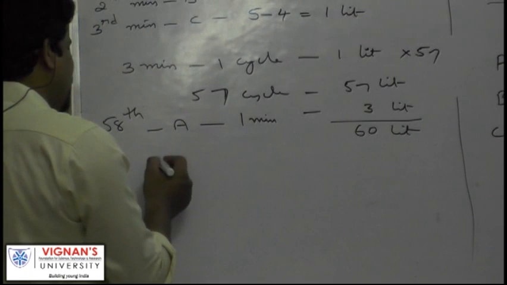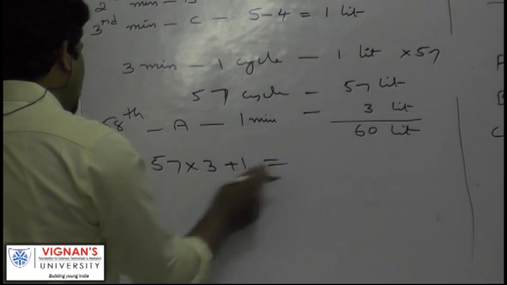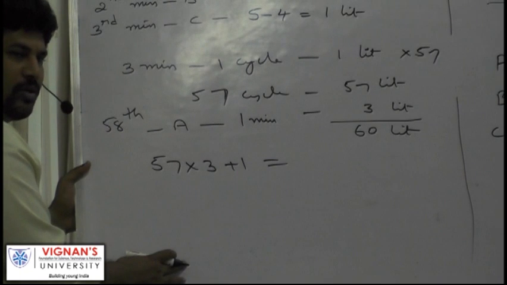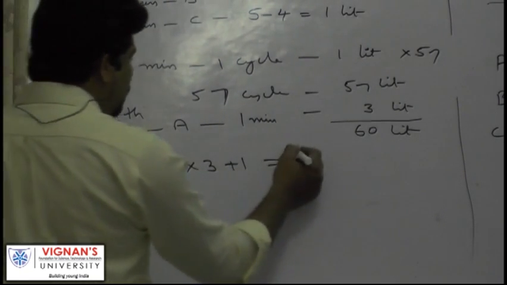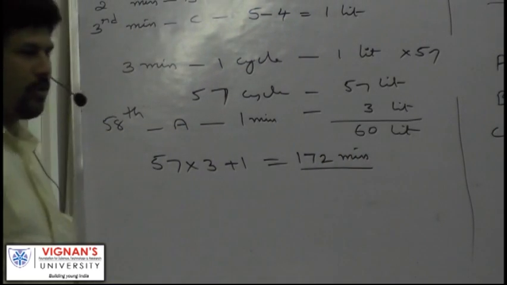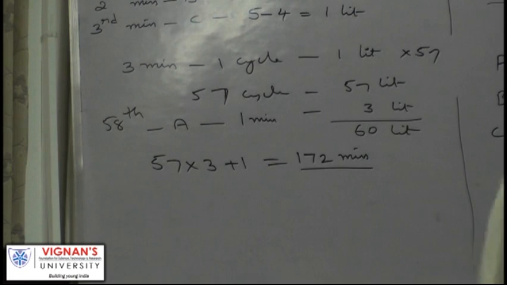57, each cycle is how many minutes? So total time taken is 57 into 3 plus 1. 3 sevens are 21, 5 threes are 15, so 171 plus 1, 172 minutes. 57 cycles plus 1 minute.